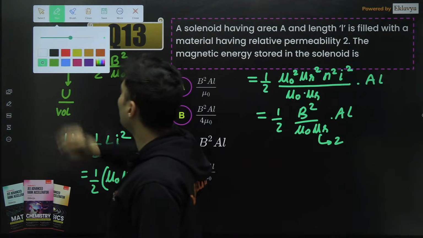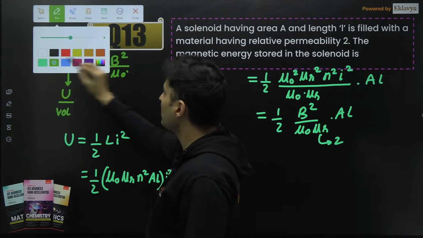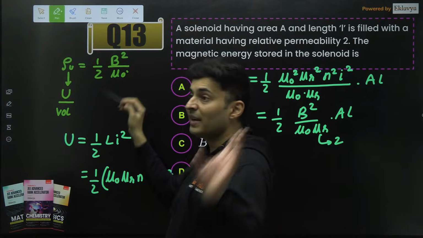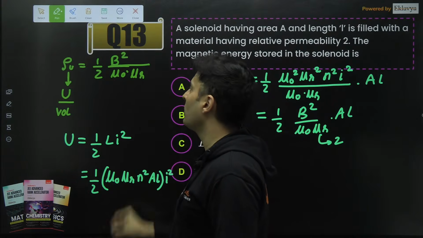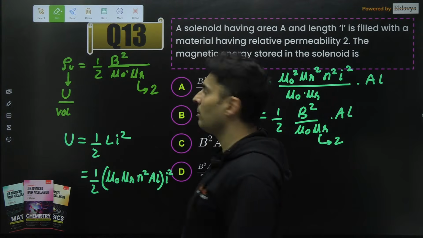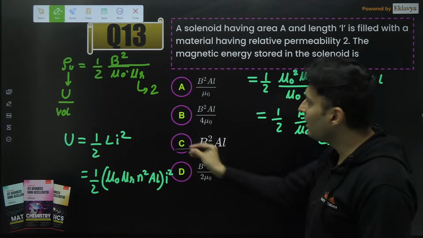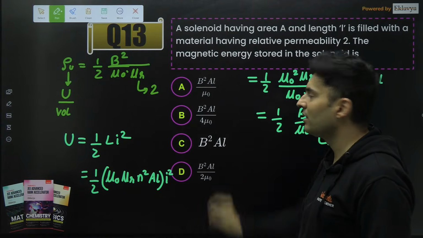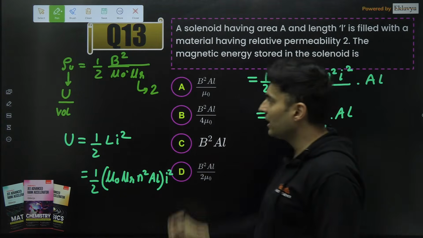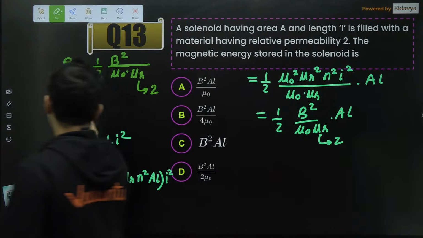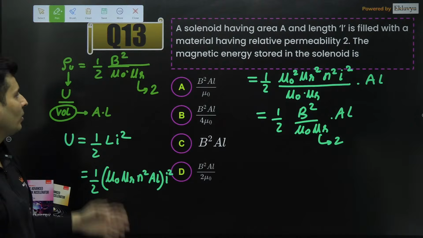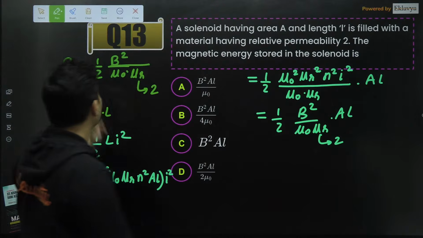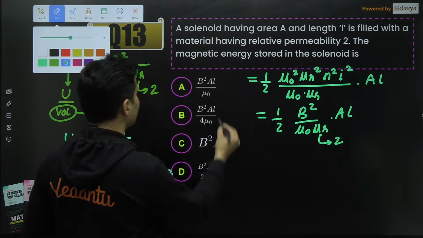Here also, when you do the same thing, be careful. This is magnetic energy density when it is in vacuum. But when the medium changes, you have to put mu r over here. So you can substitute the number 2 as well. Either way, you will get the number 4 in the denominator because volume is area into length. If you shift it over there, you will anyways get this particular answer, guys.